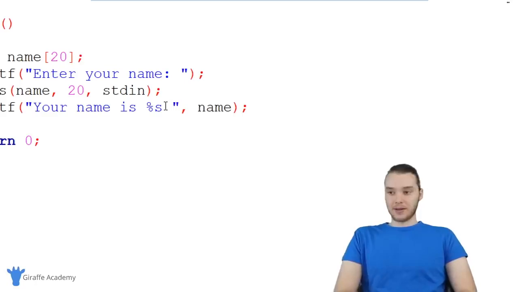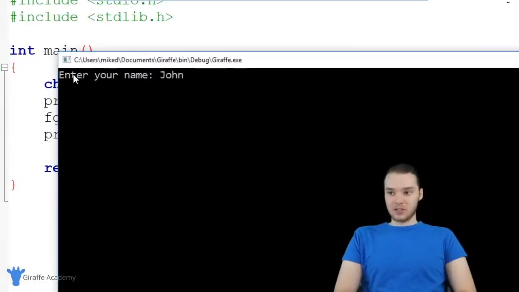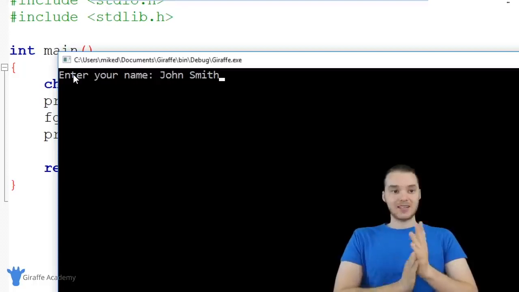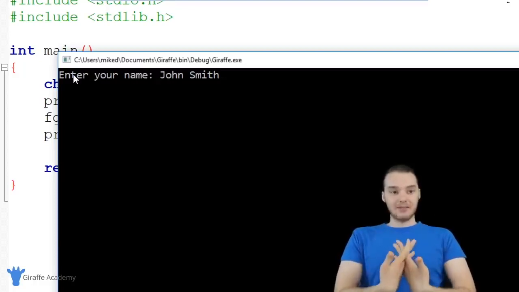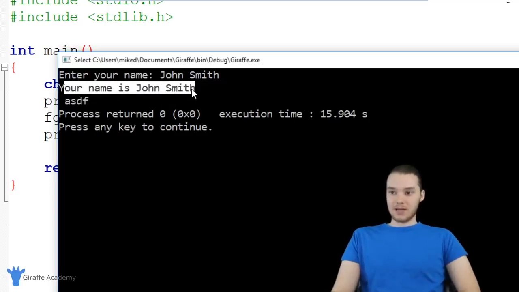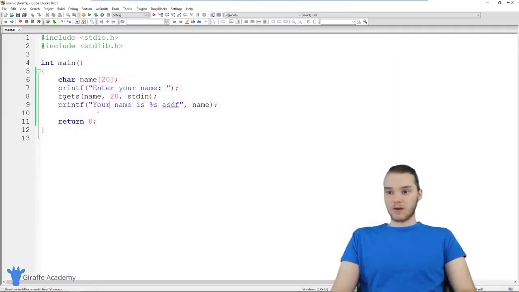So if I was to print out just some random text over here, whenever I get input using fgets, so if I entered in John Smith, when I click the enter key, that's actually going to represent a new line character, and that's going to get stored inside of the string. So when I click enter, you'll notice it says your name is John Smith, and then it prints out a new line character and it prints out this text. And so that's just something that you need to be aware of when you're using this fgets function.